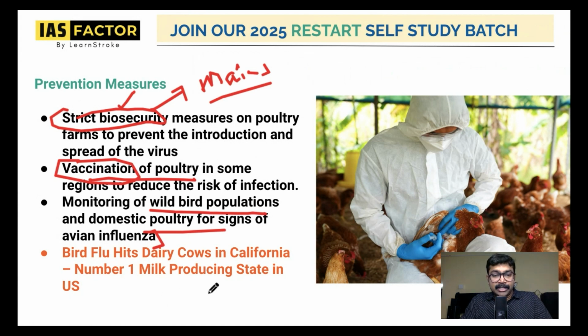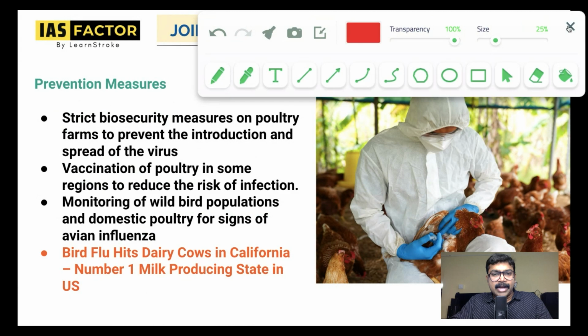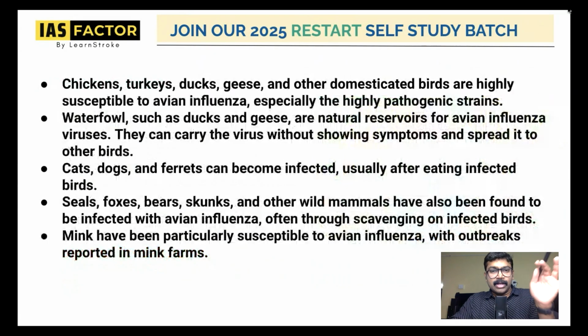And you can see it has hit California recently. Just one or two days back, it hit California, one of the number one milk producing states of America. Please remember, it is also a problem in India, but it has also been contracted in the US. Now let me give you some idea about the animals that can be infected. Do not think that it is only birds. Chickens, turkeys, ducks, geese, and other domesticated birds are highly susceptible to avian influenza.